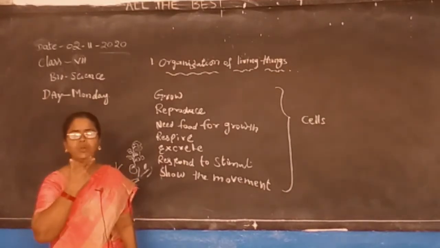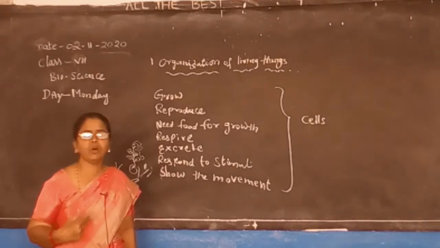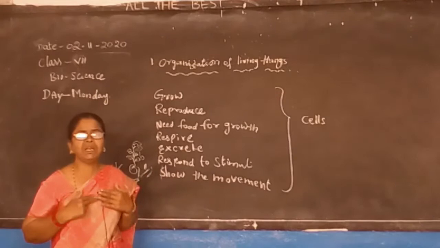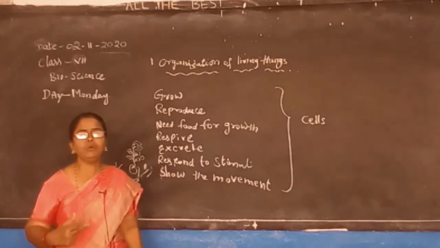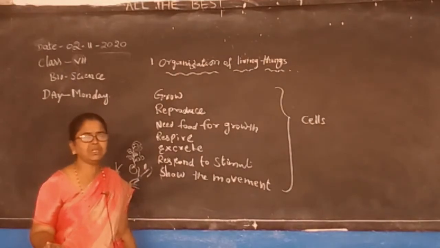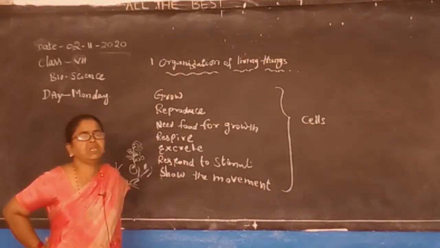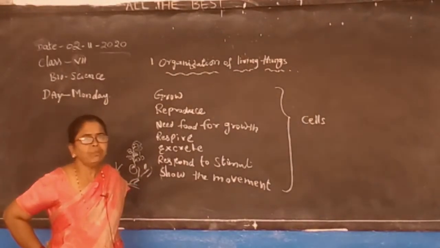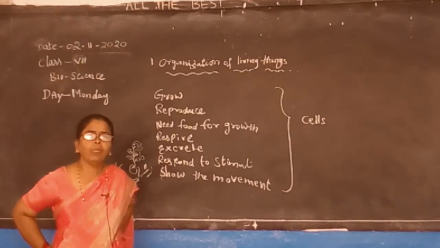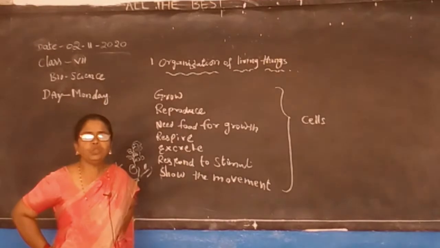All the impurities which are present in our body will be cleansed, and they reach near the kidney. Do you know where the kidneys are present? At the backside of the backbone. Yes, backside of it we have the kidneys. How many kidneys do you know? We have two kidneys.